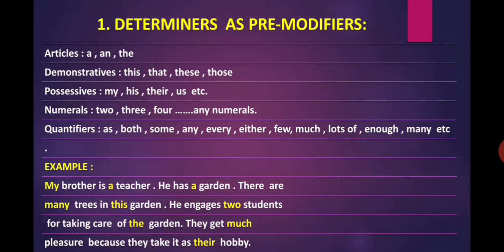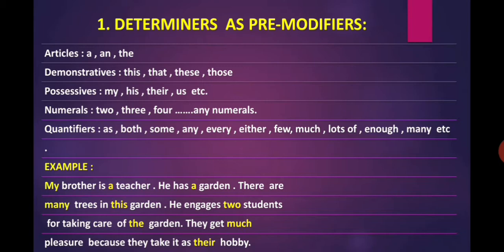In this passage, my is possessive, a is an article, many is a quantifier, this is a demonstrative, two is a numeral, much is a quantifier, and their is possessive. And all of these words come before a noun to give the information about the noun.